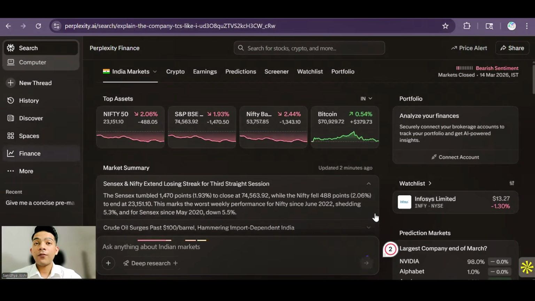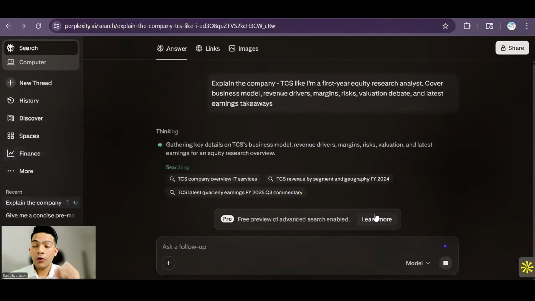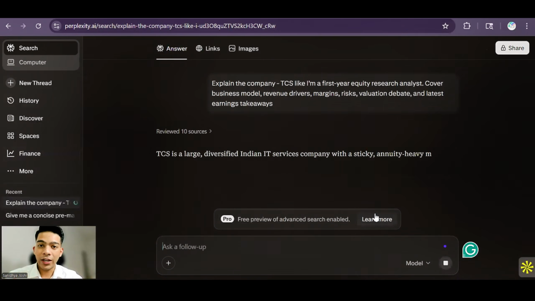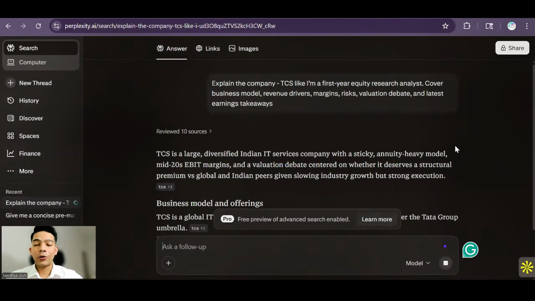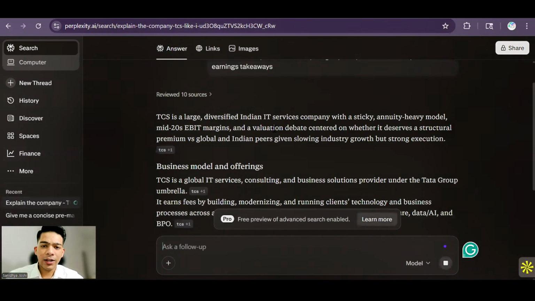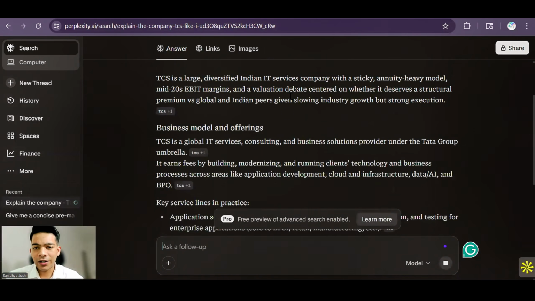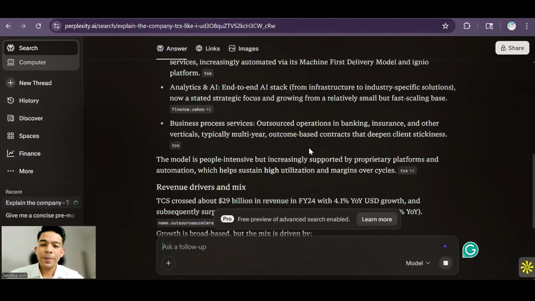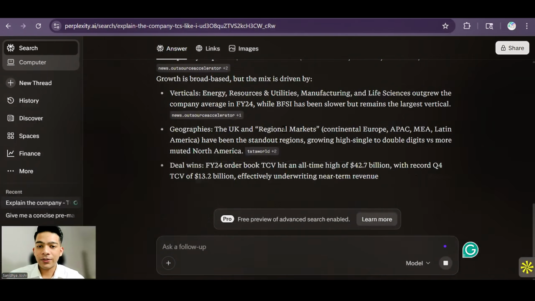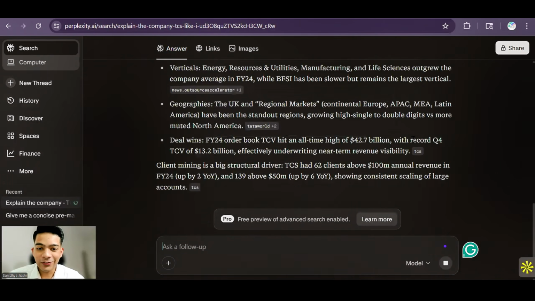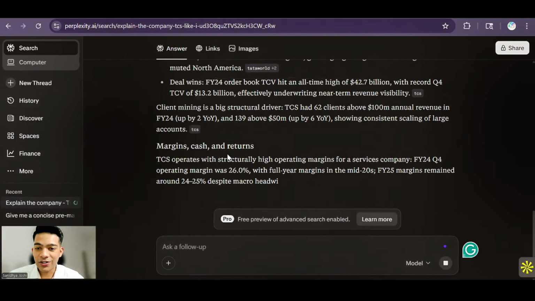So now we have done the pre-market analysis. You have found a particular company that you were very interested in, but you don't know enough about it. Now we are going on the second layer. It will give you everything, like this is the largest driver for the Indian IT service sector, business model, what revenue drivers and mix, and you can see it will go on to the margin, cash, and returns.